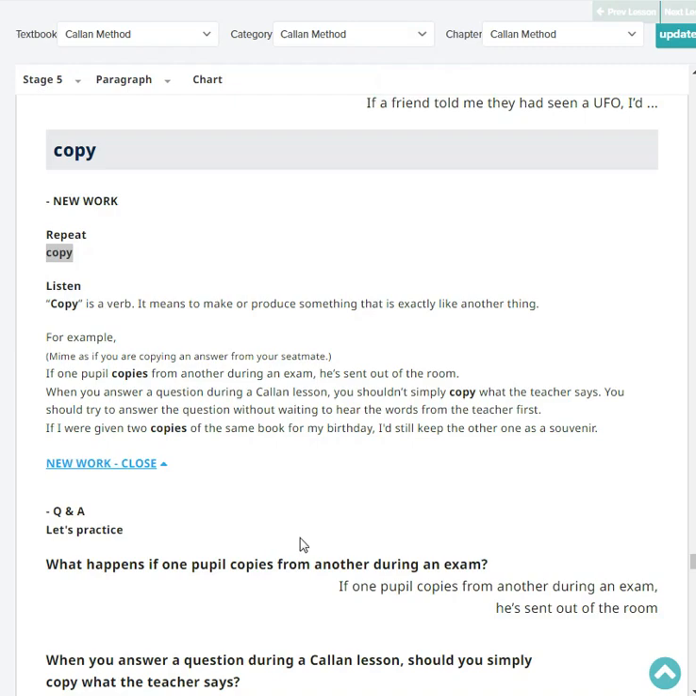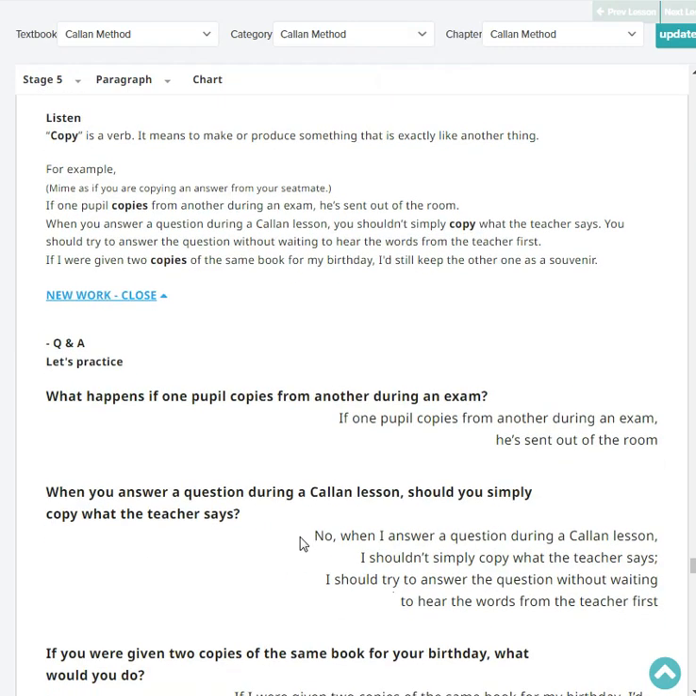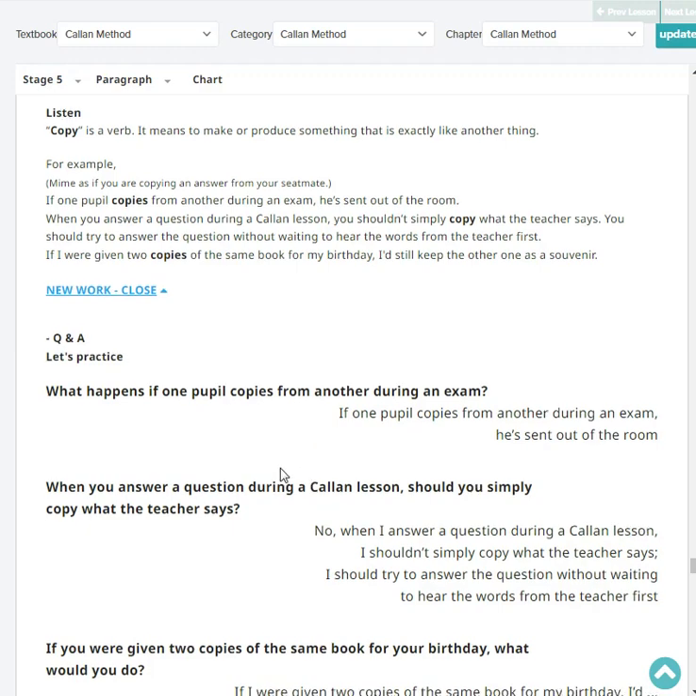Let's practice. What happens if one pupil copies from another during an exam? If one pupil copies from another during an exam, he is sent out of the room.